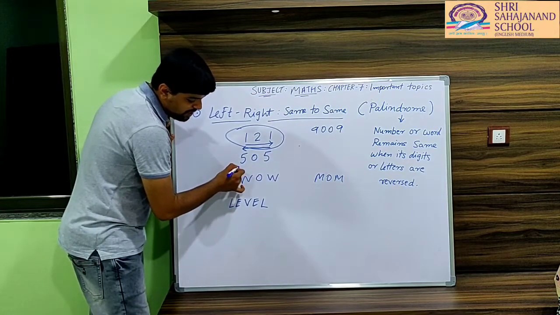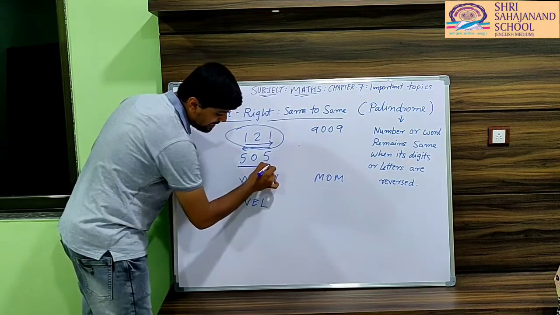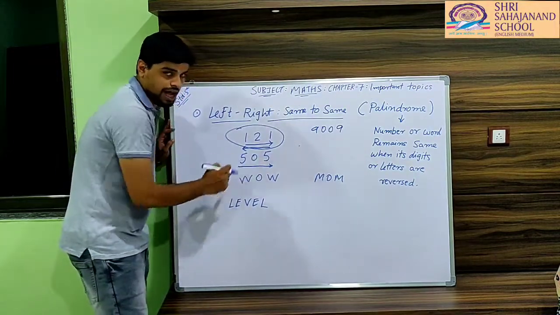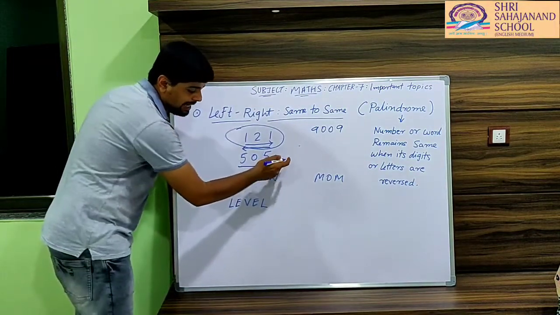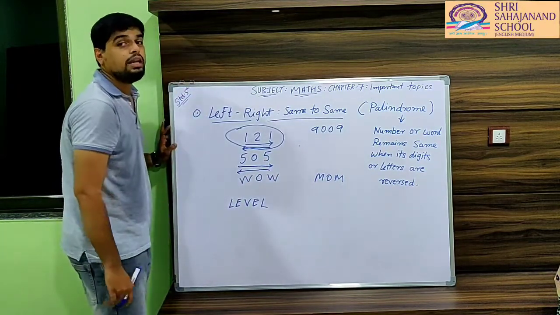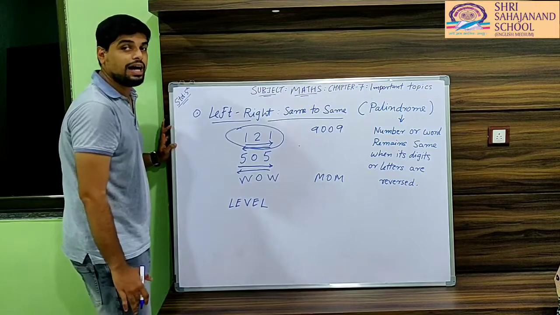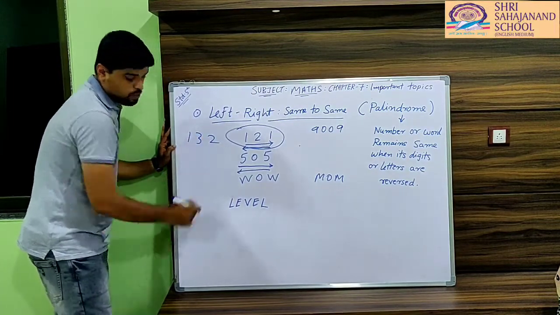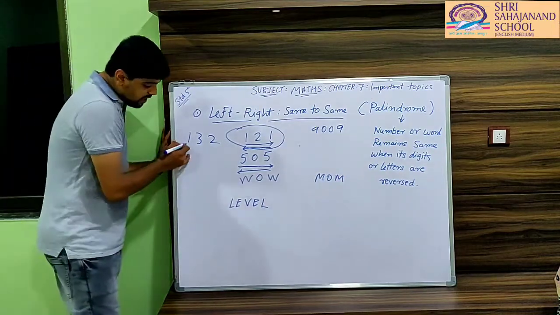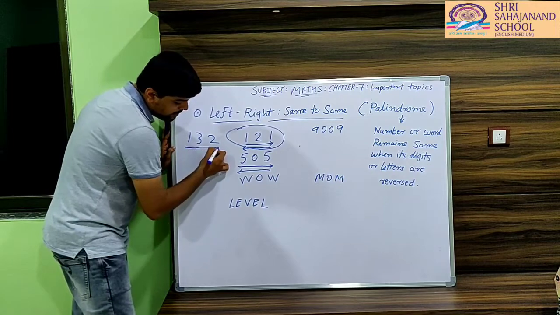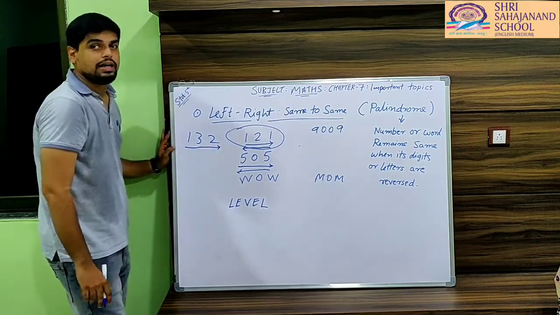If I start from the left hand side to the right hand side, it is 505. But if I start from the right hand side and come to the left hand side, then also it remains 505. But if I take the example of 132, if I start from left, it is 132.